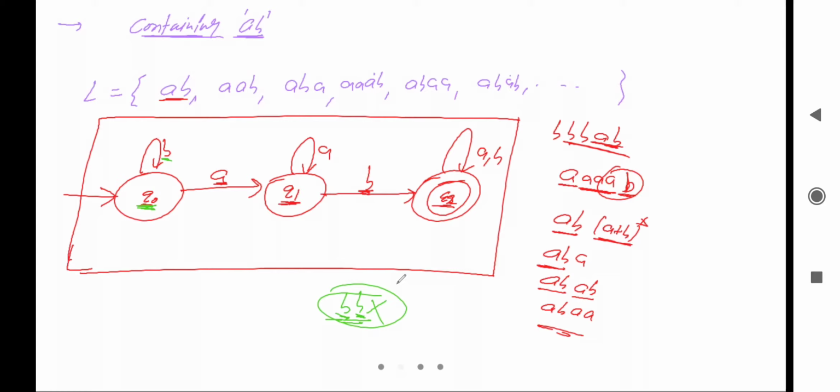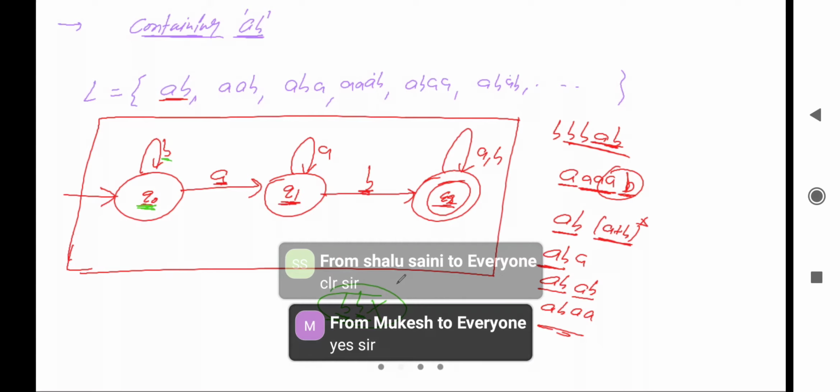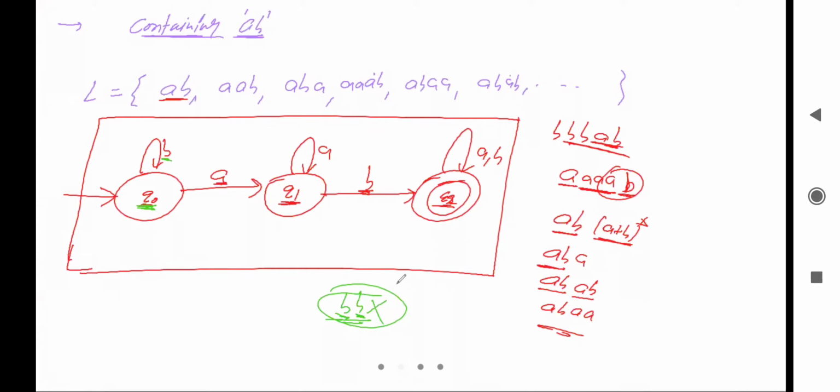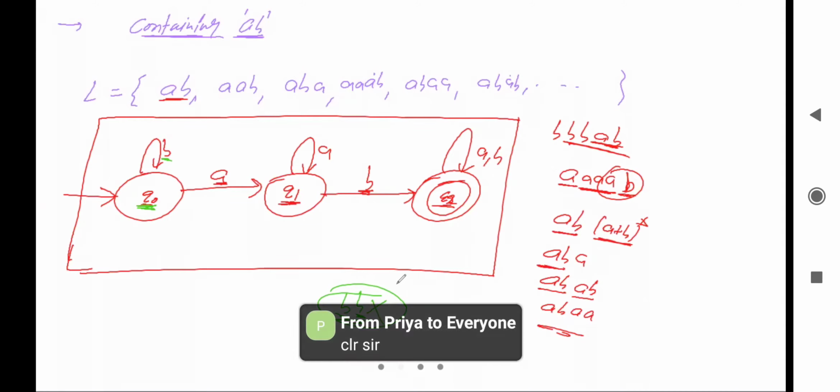Now tell me, is it clear or not? Clear? Okay, fine. Okay, fine.